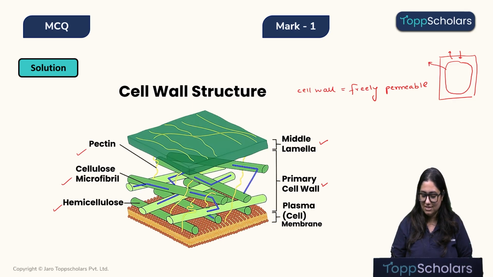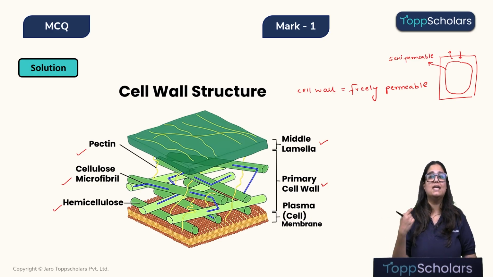However, the cell membrane is semi-permeable. That means it only allows selective substances to enter or exit the cell.